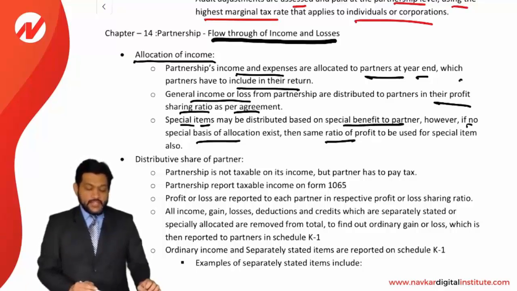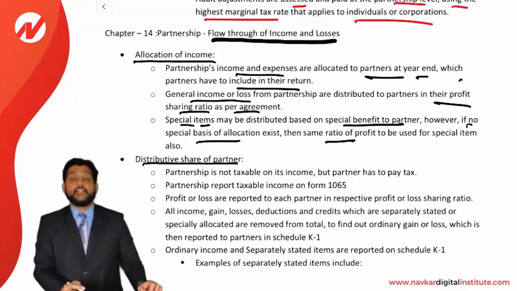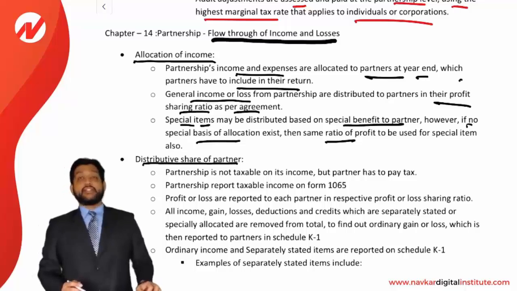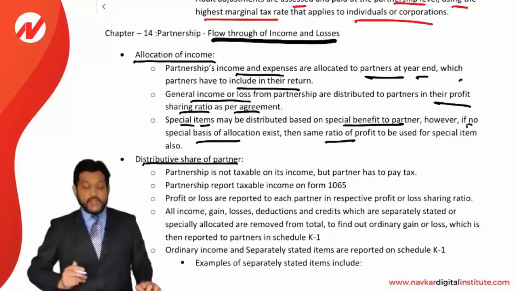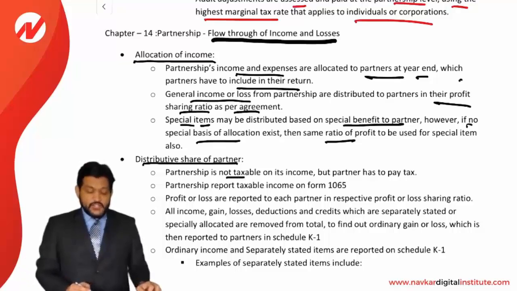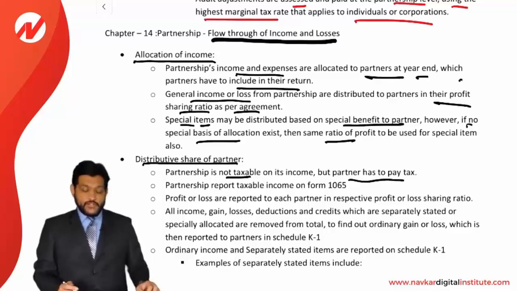Now let us see the next concept, that is a distributive share of a partner. What is a distributive share of the partner? It means nothing but how much of the income of the partnership will be distributed to a partner. It is called the distributive share of the partner. Partnership is not taxable on its income, but the partner has to pay tax on it, as we have discussed already.